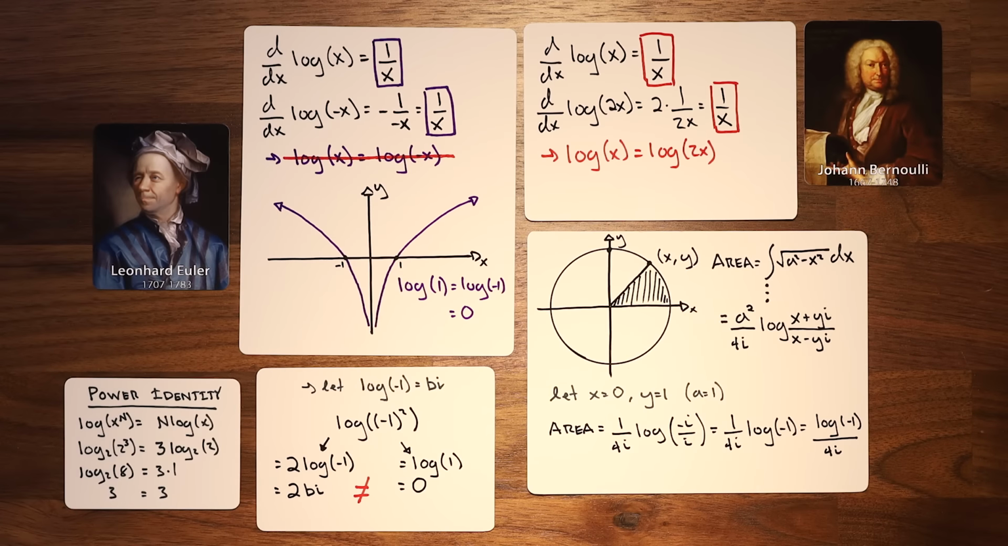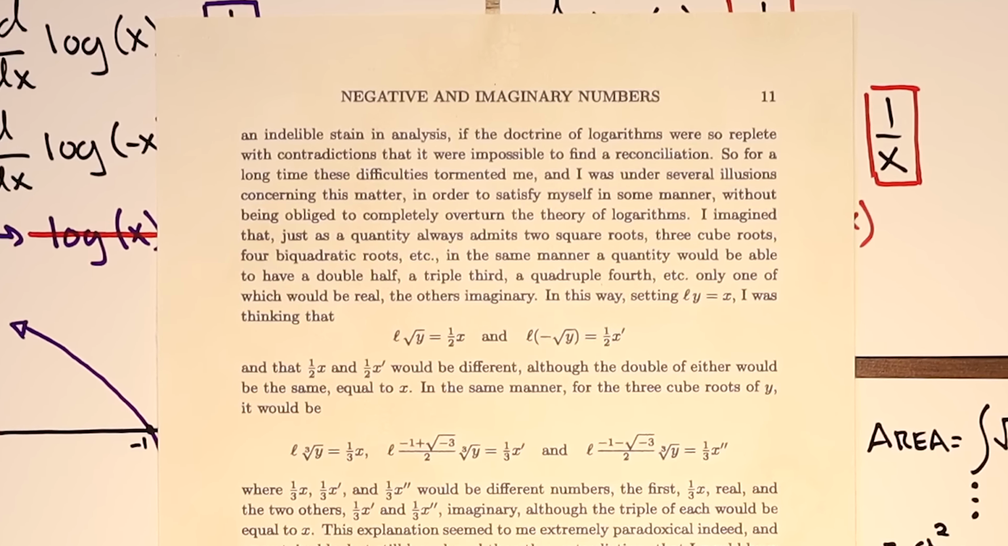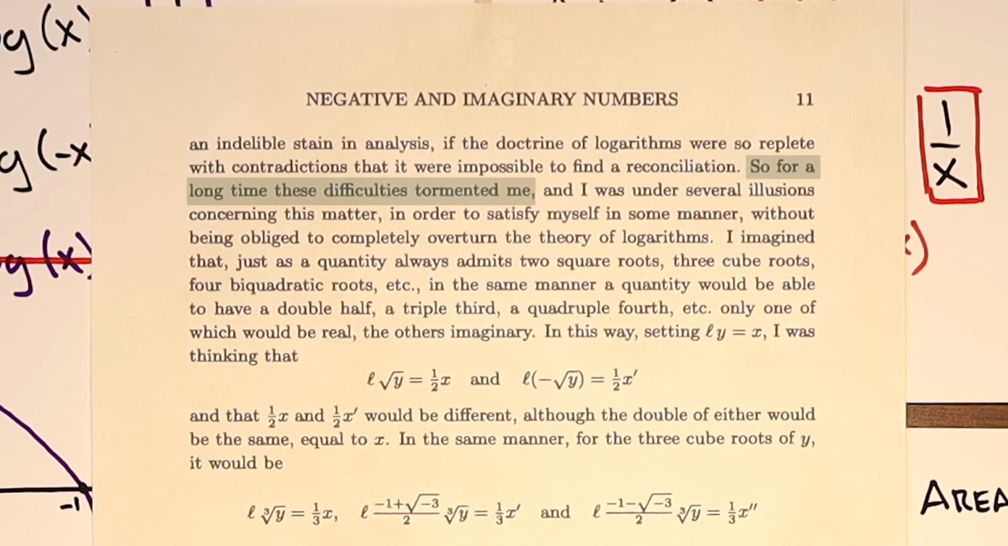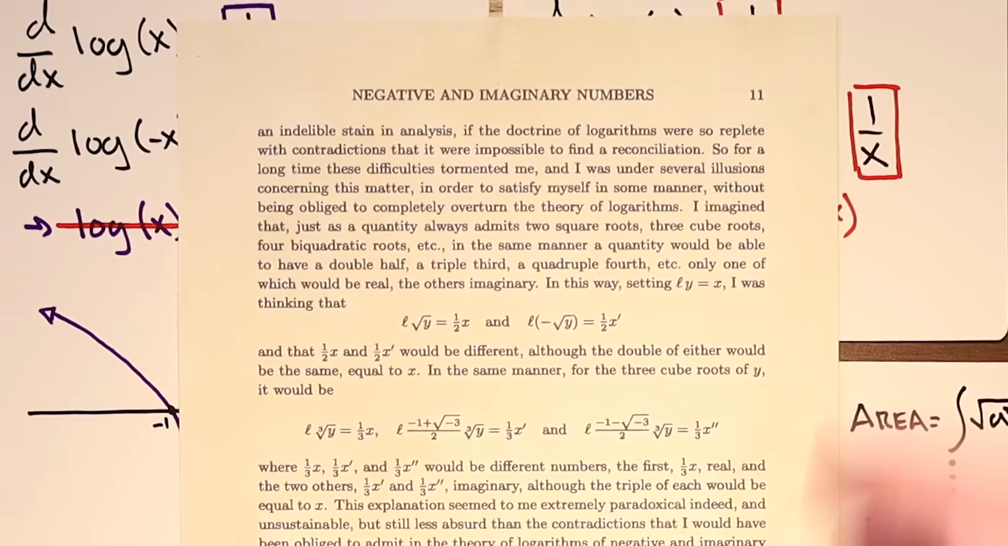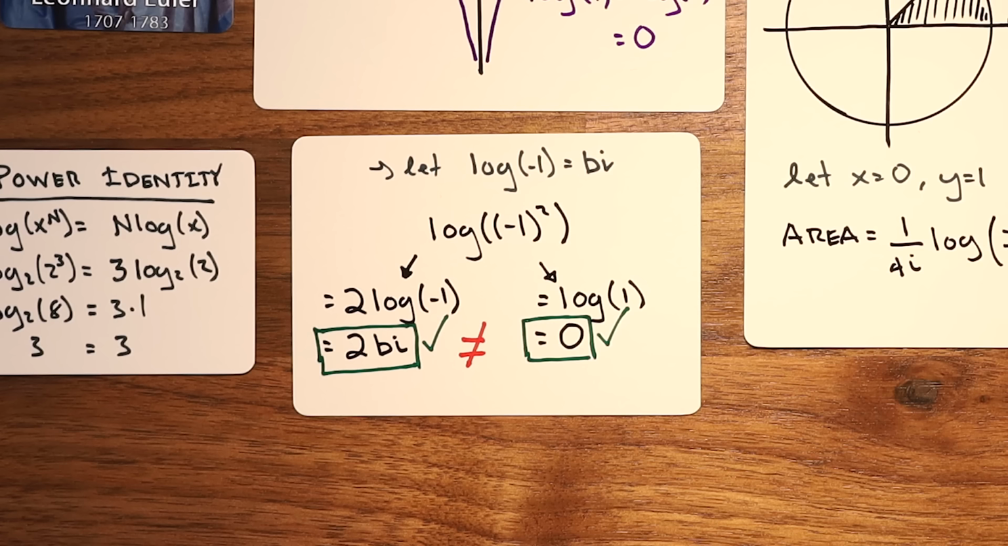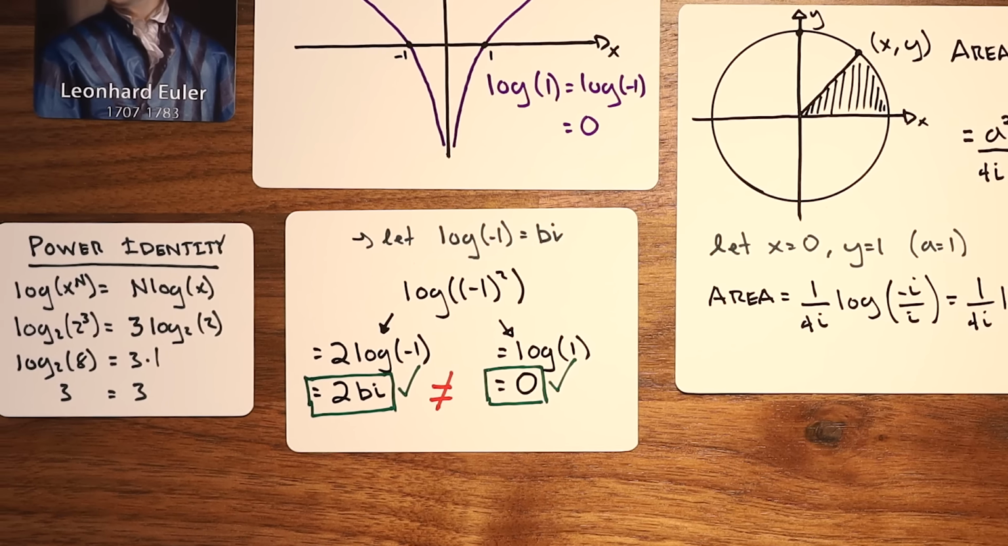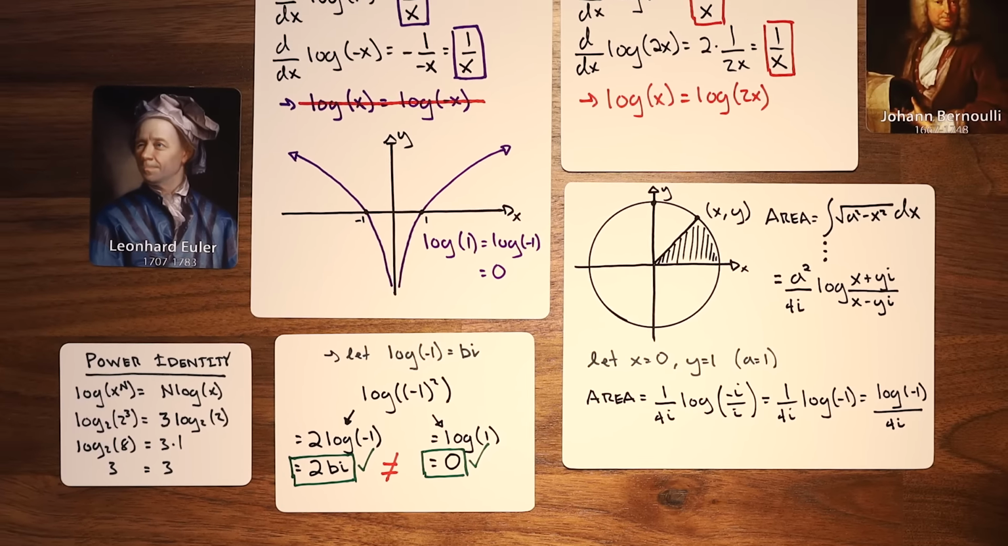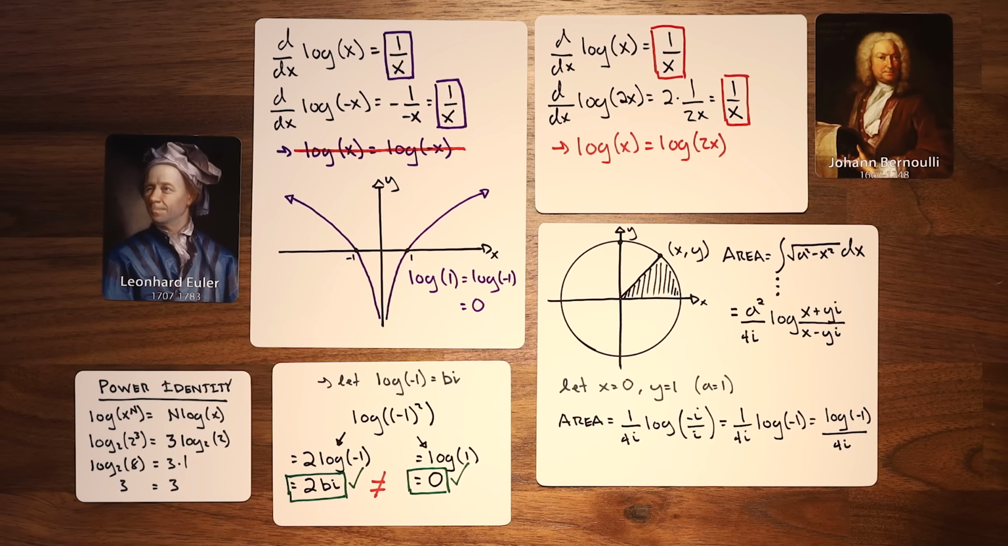Euler was stumped. Fully appreciating that the foundations of calculus were at stake, Euler wrote that he was tormented by these difficulties, and that for a long time it seemed impossible to rescue the truth. Finally, Euler found a way forward. What if both answers, 0 and 2bi, were correct? What if logarithms didn't have a single answer, but many, maybe even an infinite number of solutions?